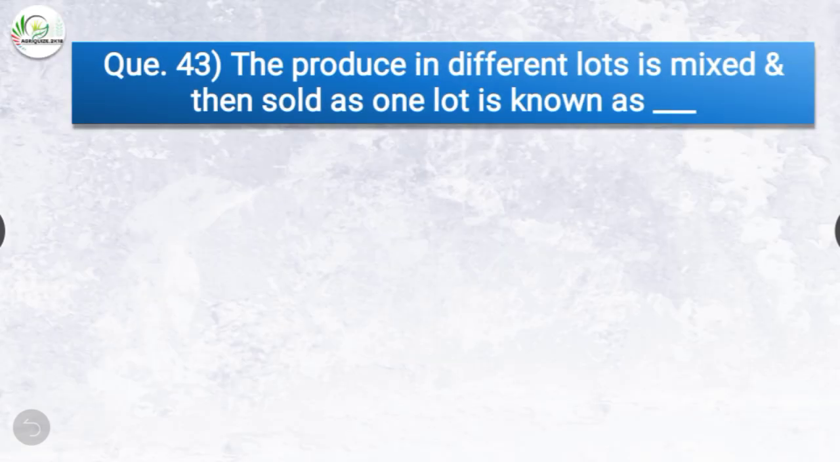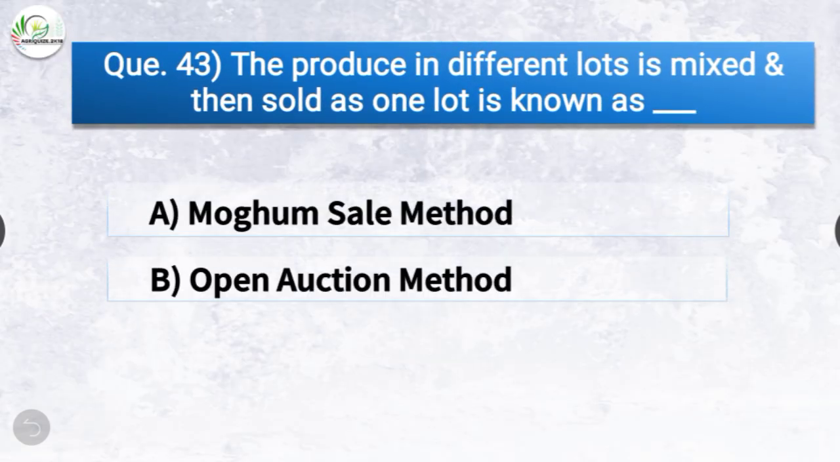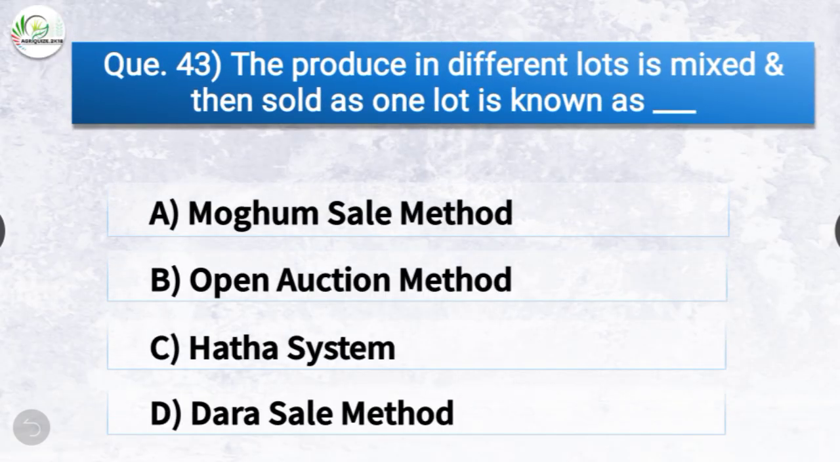Question number 43. The produce in different lots is mixed and then sold as one lot is known as dash. The options are Morgam sale method, open auction method, Hatha system, or Dara sale method. The correct answer is option D, Dara sale method. So the produce in different lots is mixed and then sold as one lot is known as Dara sale method.